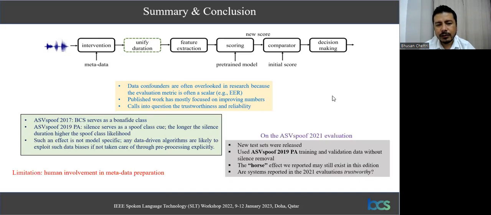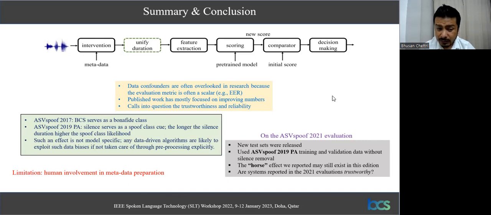One of the limitations of our proposed framework is that there is a significant involvement of humans in terms of metadata preparation. So as future work, we want to provide automatic methods using machine learning to create this metadata.